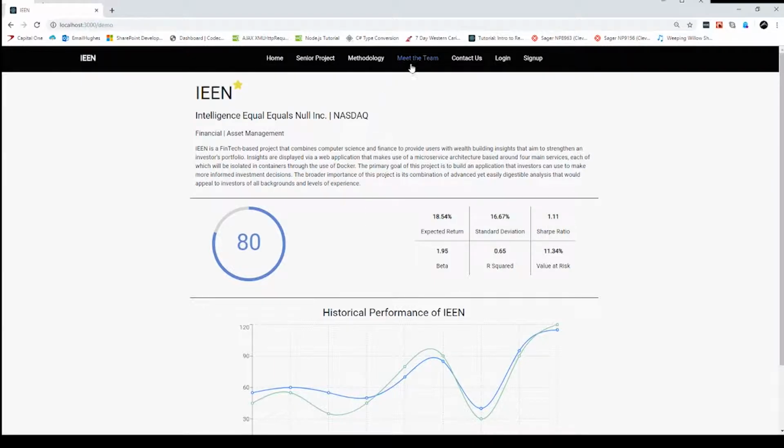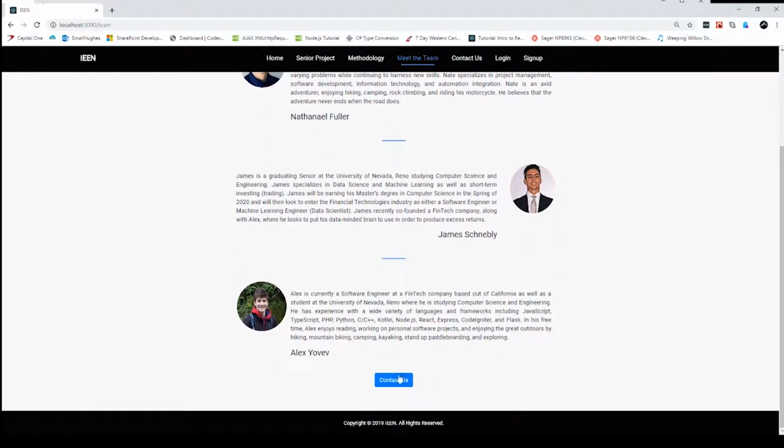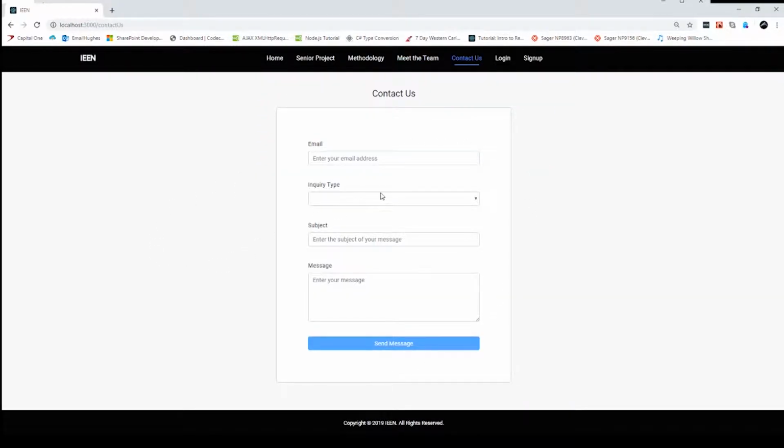Moving through the application, you can see that you have the opportunity to meet the team in order to have a more personalized experience, to see what engineers were behind development in this project, along with their educational and professional backgrounds. At the bottom, you have the option to contact us, where users of all kinds can choose an inquiry type and get a hold of the team that engineered this as quickly as possible so that we can resolve your issues and address your concerns.